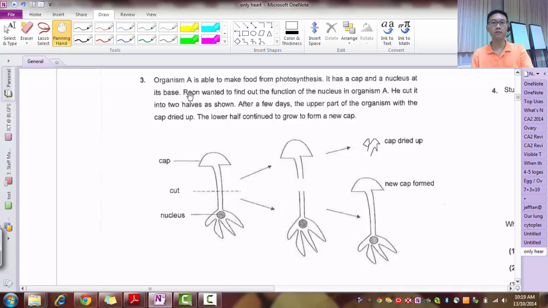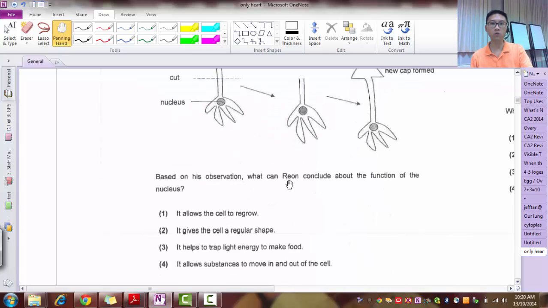Now question 3. Organism A is able to make food from photosynthesis. A scientist wanted to find out the function of the nucleus in organism A. So it was cut into 2 halves as shown here. Alright, then after a few days, this one dried up and this one, a new cap was formed. So based on his observation, what can he conclude about the function of the nucleus? So I want the function of the nucleus.